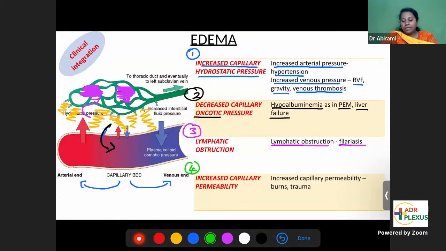increased capillary permeability. When capillaries are broken, they will leak the fluid into the interstitium. So increased capillary permeability, as in burns or trauma. There's some injury to the capillaries, so the capillaries are leaking the fluid into the interstitium. That's why whenever you have any injury, immediately you'll have swelling. Because the capillaries are broken, they are leaking fluid into the interstitium. That is the fourth cause of edema. So these are all the clinical integrates of edema, both in medicine and also in surgery.